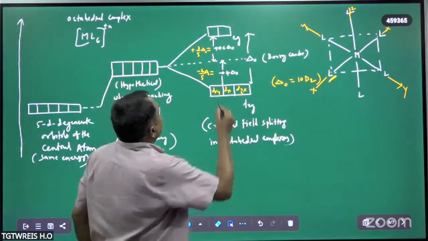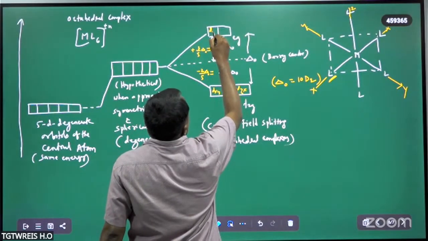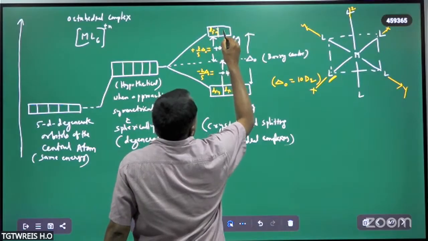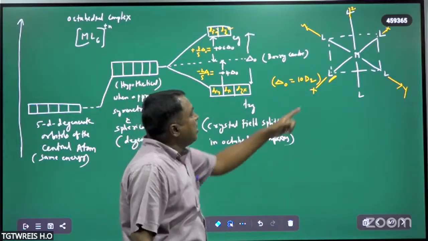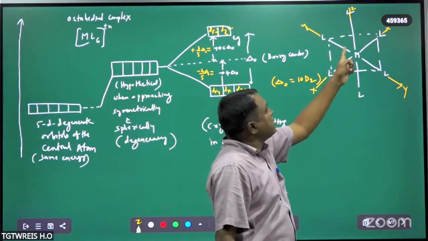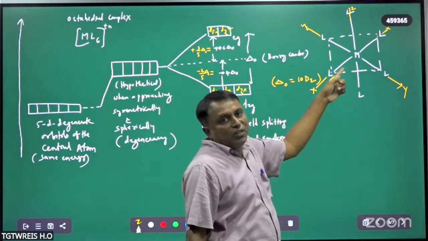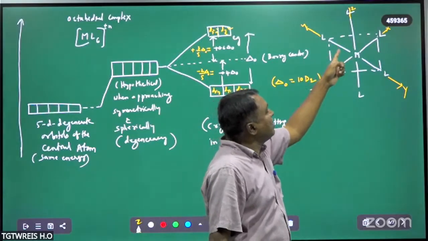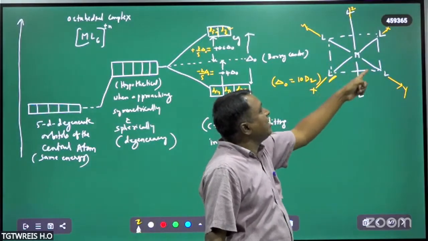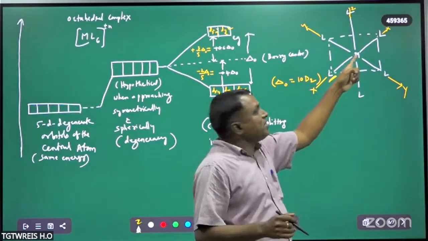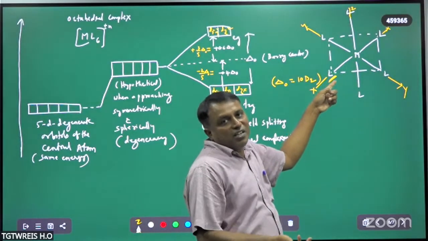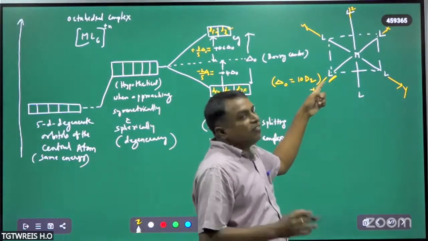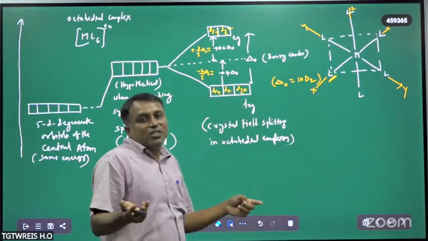Whereas in the case of dx square minus y square, ligands approach along the axes. So the d orbitals which are oriented along the axes are near to the orbitals of the ligands. Therefore, there will be a greater repulsion.